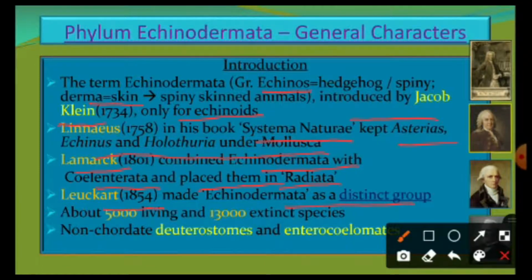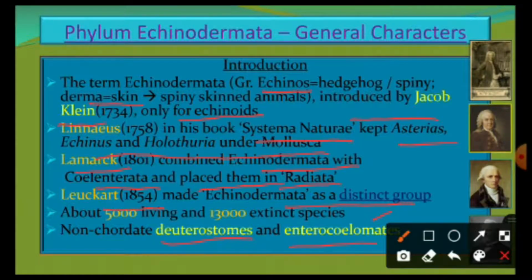About 5,000 living species are known under Echinodermata, and about 13,000 extinct species are known under Phylum Echinodermata. The specialty of echinoderms is that they are non-chordate deuterostomes and enterocoelomates. Actually, the deuterostomous condition and enterocoelomate condition are characteristic features of chordates. But being non-chordates, these echinoderms also show the deuterostomous and enterocoelomate condition.